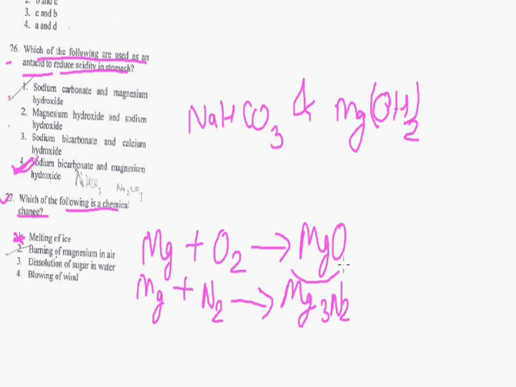So both are new compounds, MgO magnesium oxide and Mg3N2, they both are new compounds formed. So burning of magnesium in air gives new compounds, magnesium oxide and magnesium nitride. Hence it is a chemical change, because in a chemical change a new compound is formed. So the correct option is option number 2.